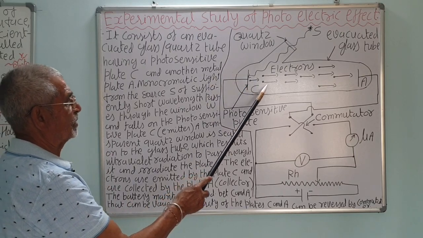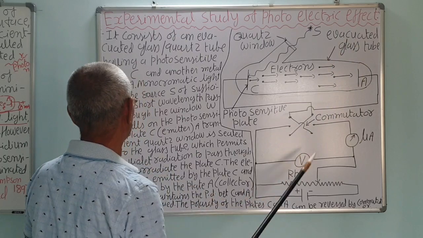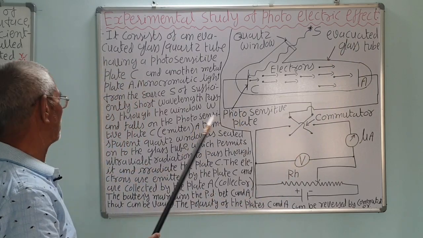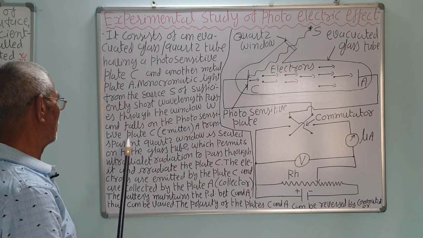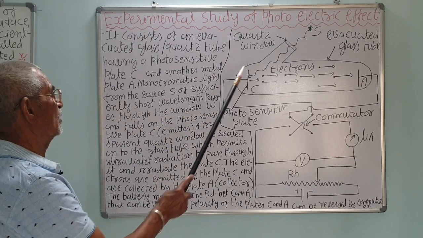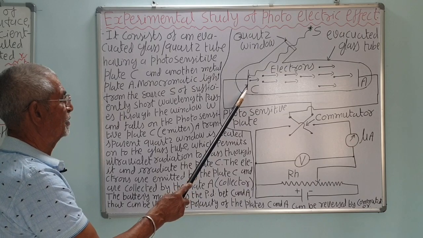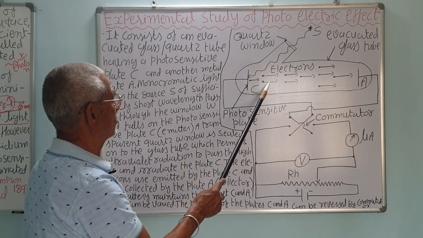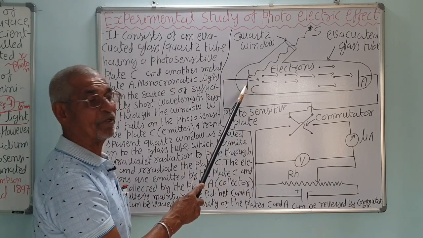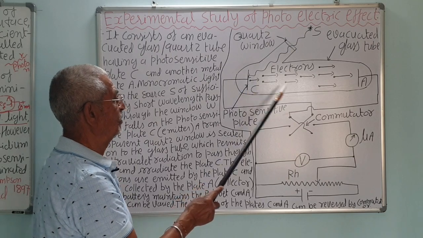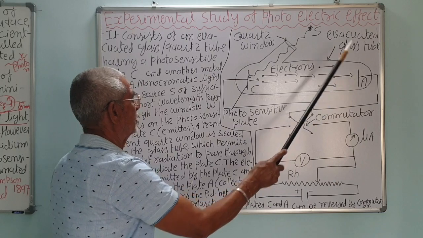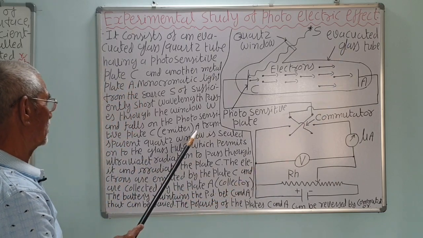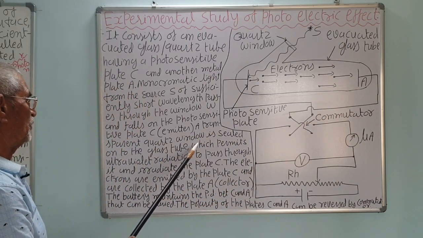The electrons will be attracted toward the positively charged plate A. Correct? The light falls on the photosensitive plate C. It emits the electrons, so it is also called the cathode or emitter, because it emits the electrons. This is the anode or collector also, because it attracts and collects the electrons. A transparent quartz window is sealed.